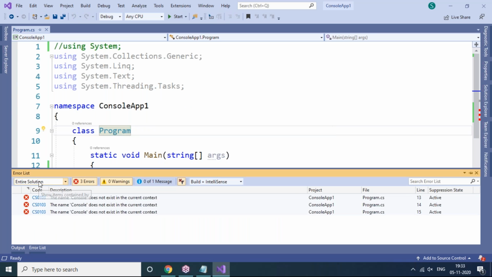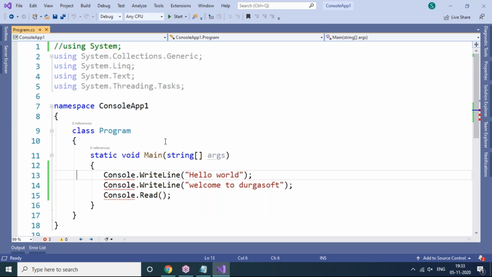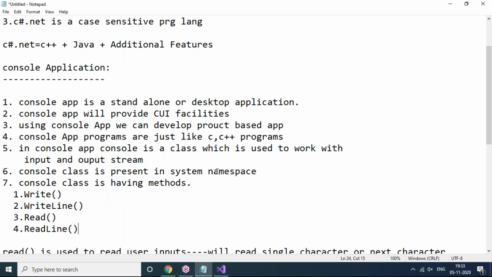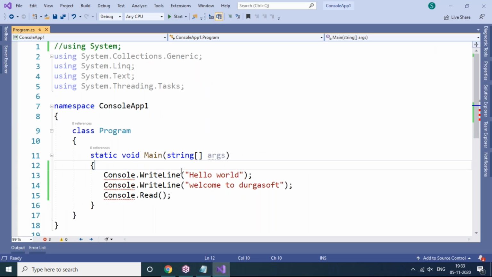Errors are available in the error list at the bottom corner of the window; the error list is automatically populated. The name Console does not exist in the current context. How many errors are there? Three errors, because three times we have written Console. The respective namespace is not there. As I said, the Console class is present in which namespace? The System namespace. If we remove that System namespace, the Console class will not work.